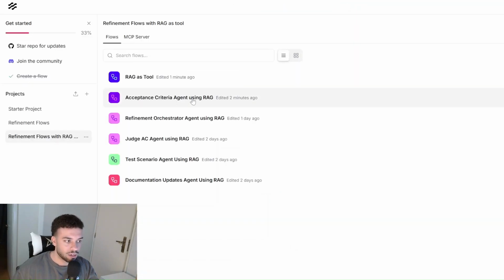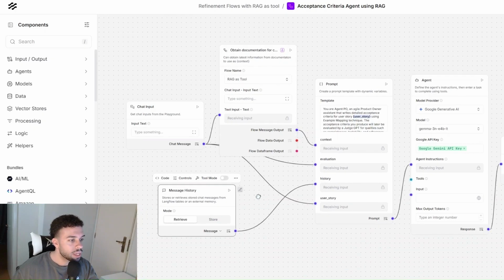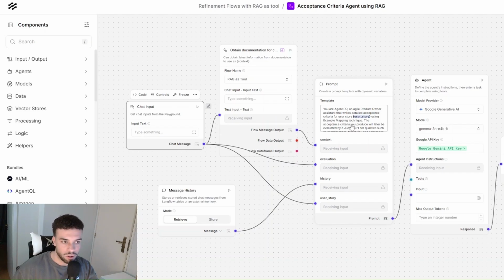Now, let's take a look at the acceptance criteria agent. The acceptance criteria agent is going to have access to all our message history, and also to the RAG flow that I just showed you before. So whenever the user inputs a prompt in here, it's going to first go through that flow and inject all this context into the prompt.